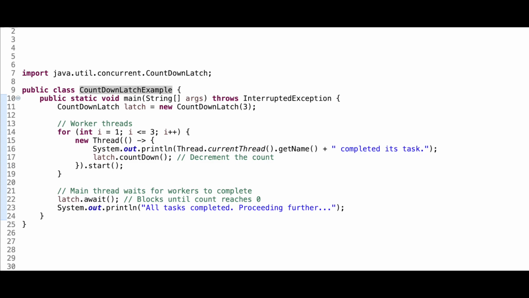Now a thread calls the await method to wait for the count to reach 0, right? So what it is waiting for is the complete execution. So once that is completed, you are going to print all tasks completed, proceeding further. Alright, so this is useful for scenarios where one thread must wait for multiple other threads to complete their task.